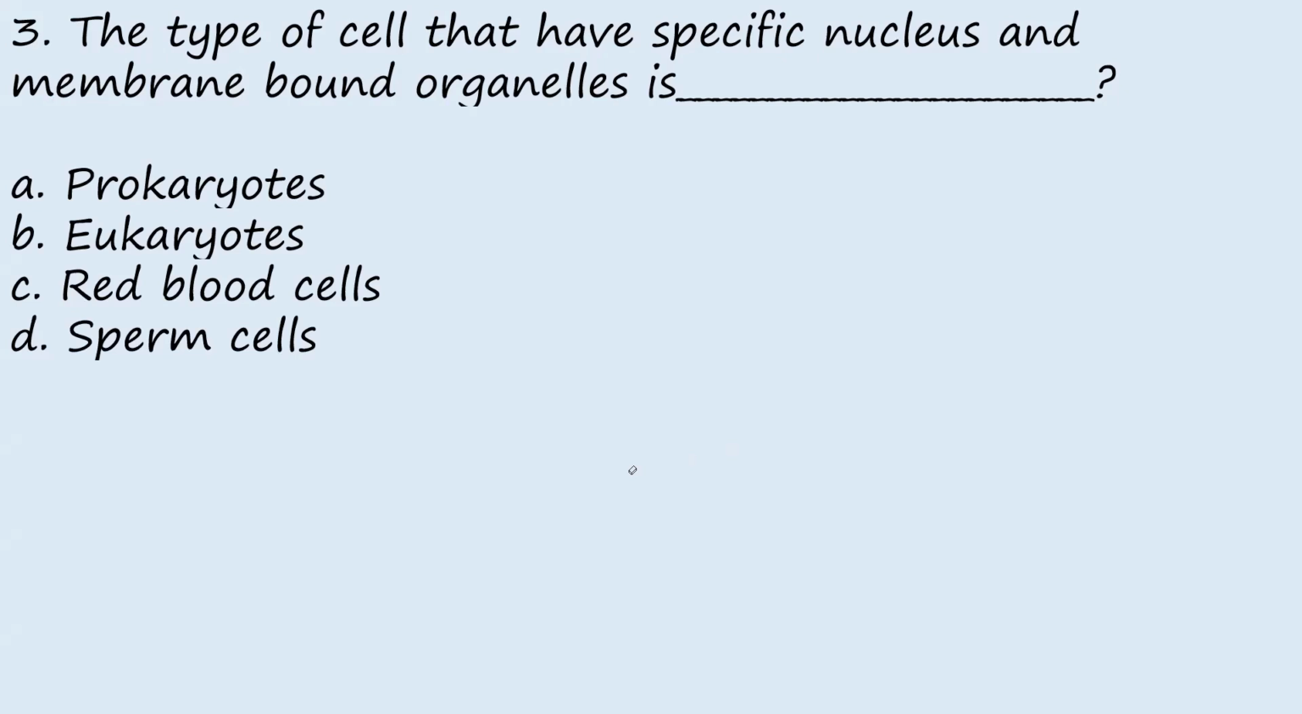So ladies and gentlemen, generally we have two types of cell. We have prokaryotic cells and eukaryotic cells. So the answer to this question is eukaryote, because eukaryotes are a type of cell that has a specific nucleus and membrane-bound organelles. While prokaryotes are the type of cell that doesn't have a nucleus and membrane-bound organelles. So therefore, the answer to this question is eukaryotes.